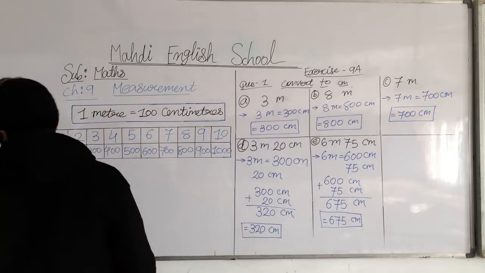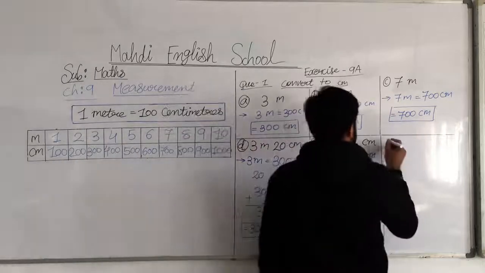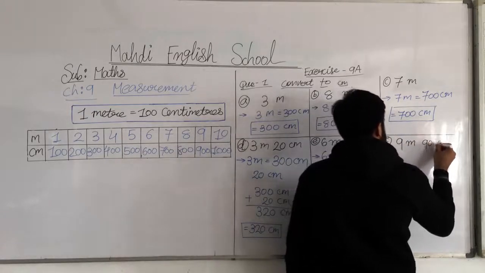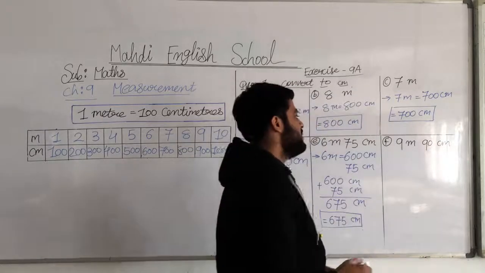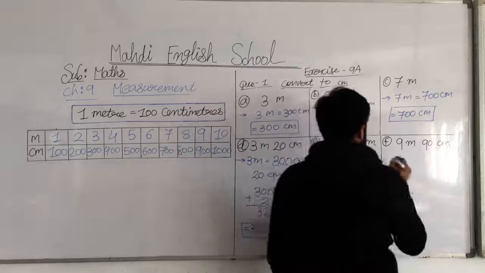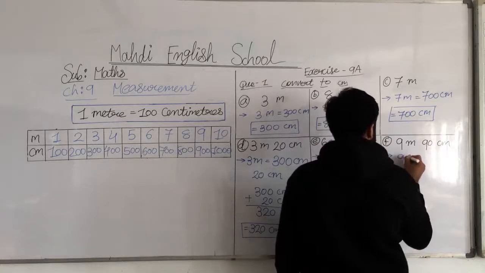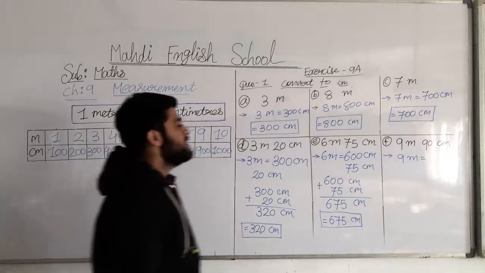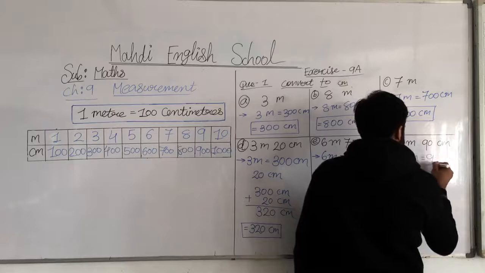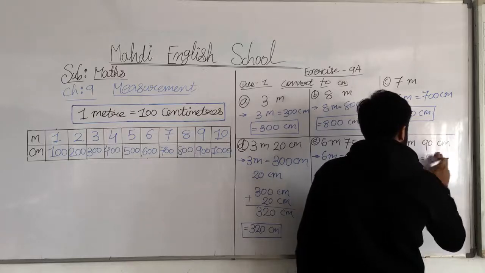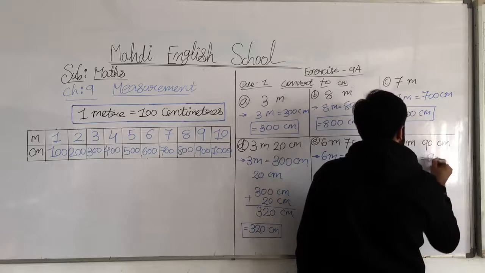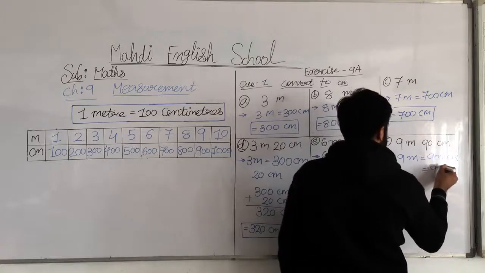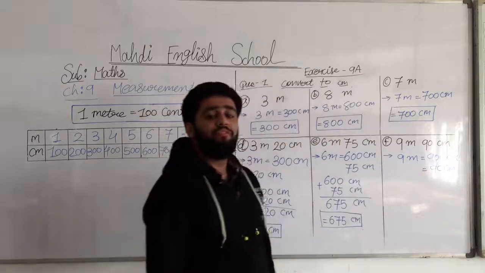Now we move on to question number F. 9 meter and 19 centimeter. So 9 meter, how many centimeters? See, this is 9 meters. So how many centimeters? 900 centimeters. 9 meter is equal to 900 centimeters. And we put the 19 centimeters as it is.